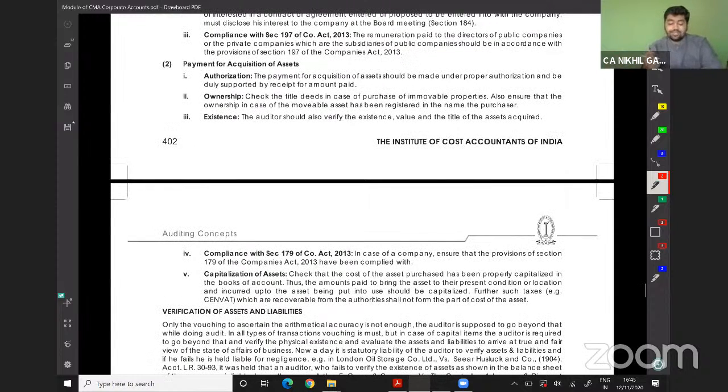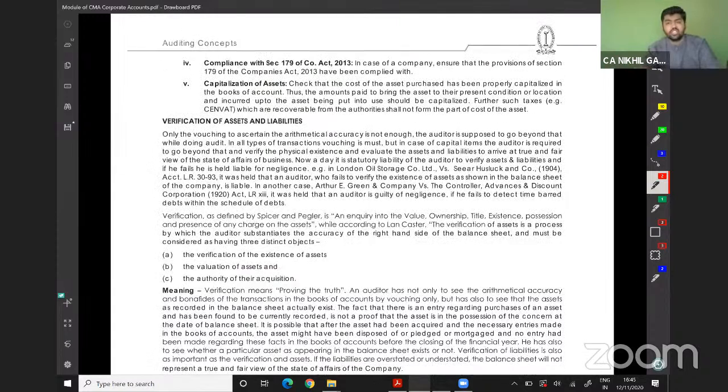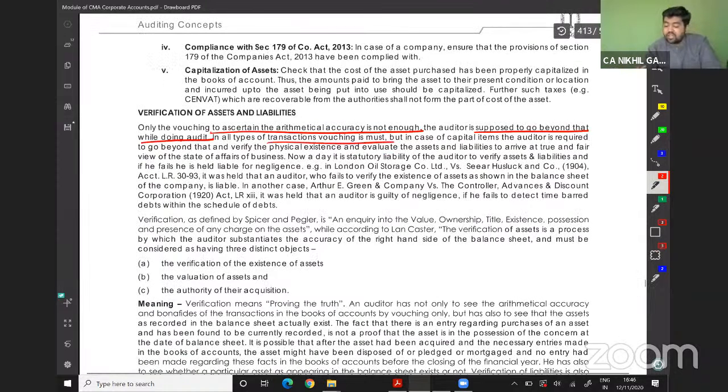Now we will go to the second part, which is verification of assets and liabilities. Only vouching, only ascertaining arithmetic accuracy, is not enough. The auditor is supposed to go beyond that while doing the audit. Vouching of all types of transactions is a must. But in the case of capital items, the auditor is required to go beyond and verify the physical existence and evaluate the assets and liabilities to their true and fair view.